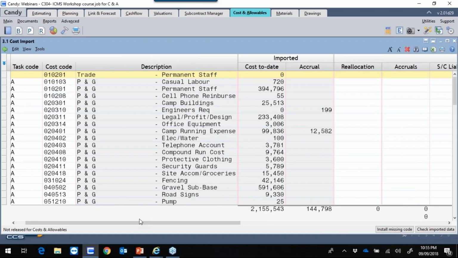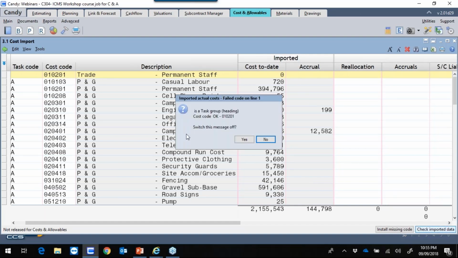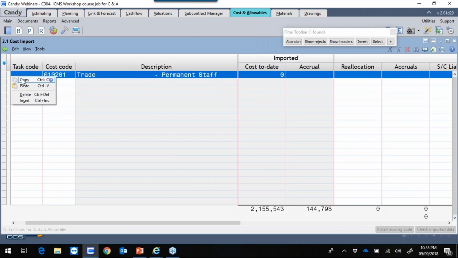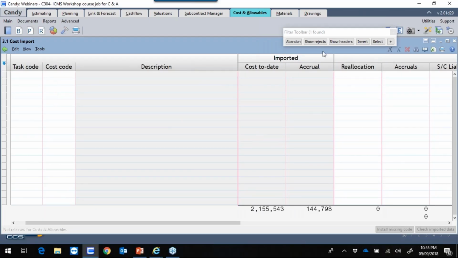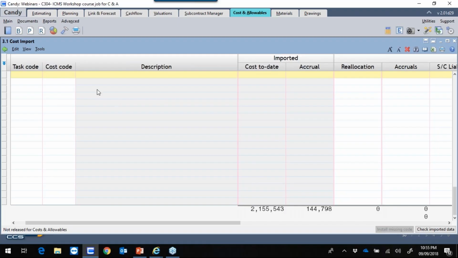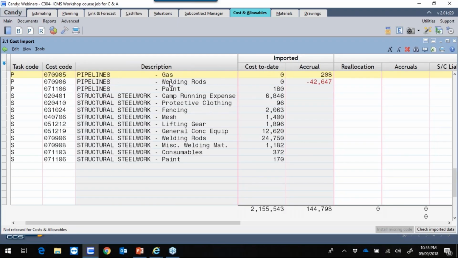Once all the adjustments have been done and you are happy with the information, you will click on check import data. We will just check the task and cost codes, green tick, and then it's going to give us the error: this cost code has 0 costs allocated to it, so we'll just simply delete it. Click on OK, abandon the filter, check the information again. Information has been successful. Now we can release this to Candy Cost and Allowables for cost reporting.